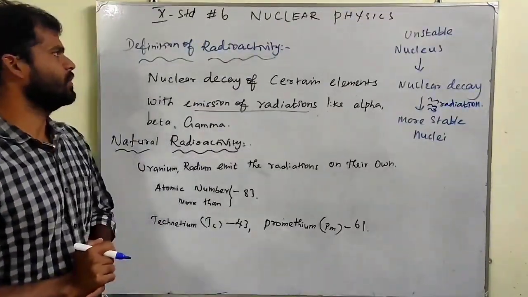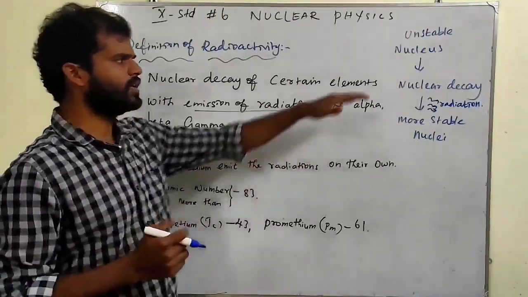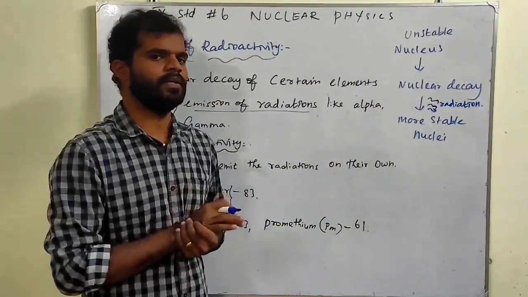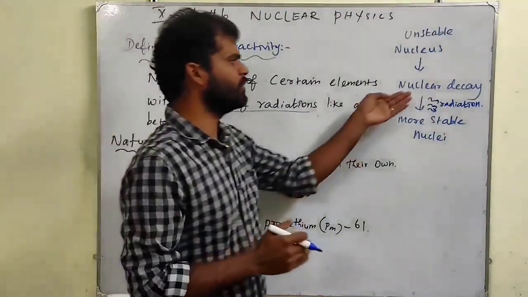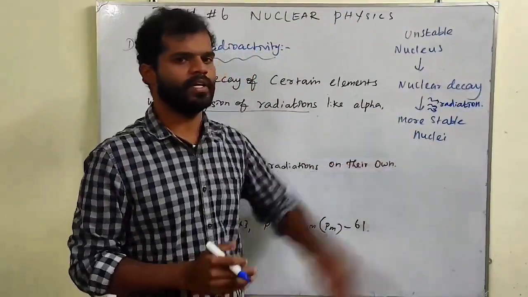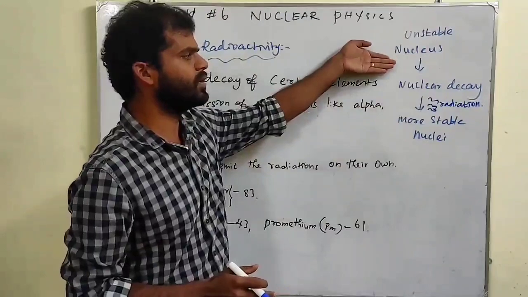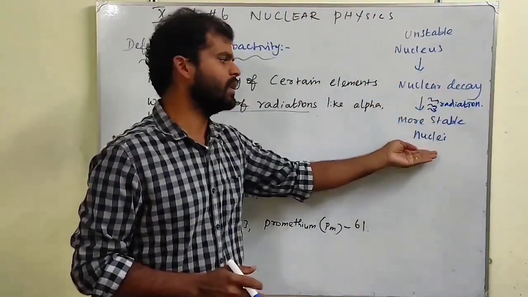Now we are going to discuss the definition of radioactivity. It's very simple. The nucleus of some elements will be unstable. Those nuclei alone will undergo some nuclear decay. Then they will become more stable nuclei. So an unstable nucleus will undergo nuclear decay and become a more stable nucleus.